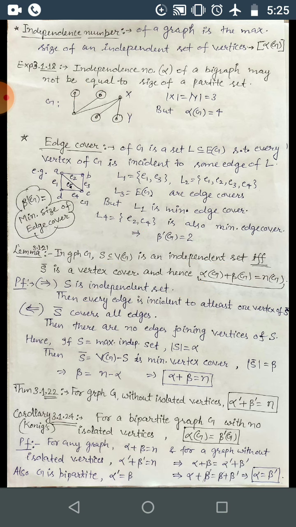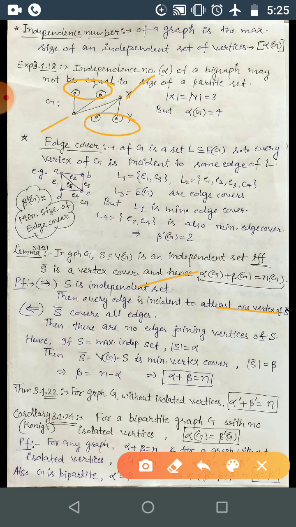So if S is the independent set, then S complement will be a vertex cover.